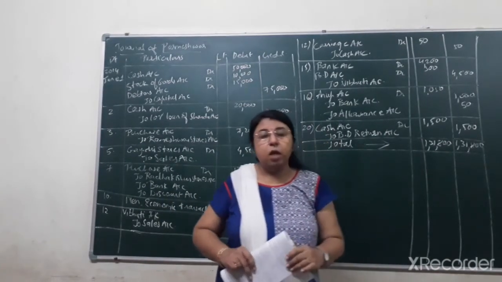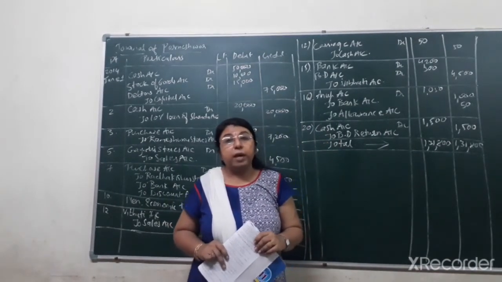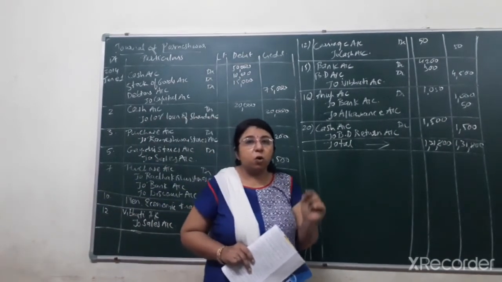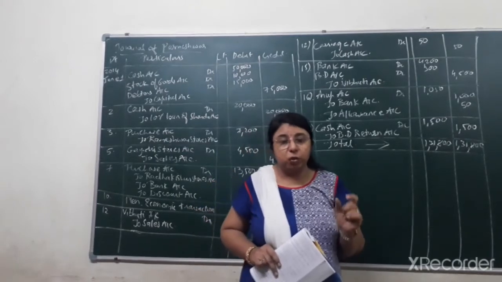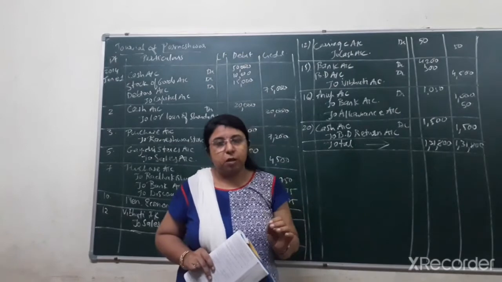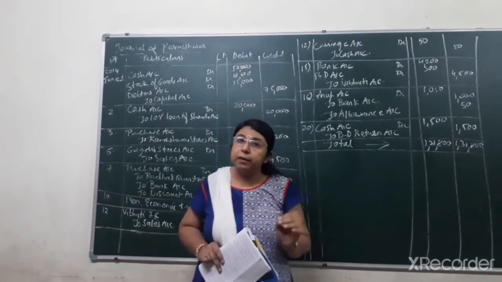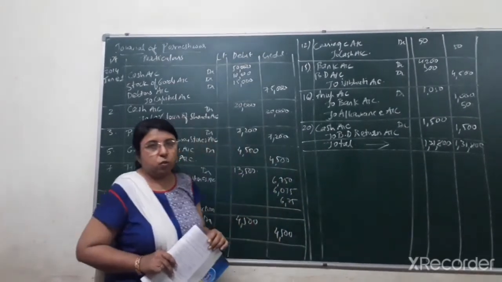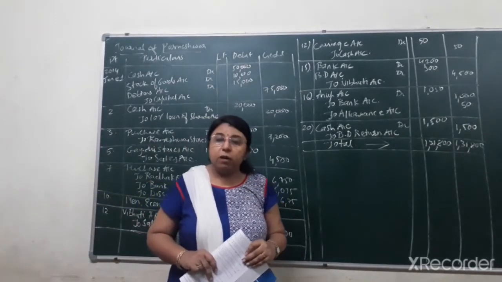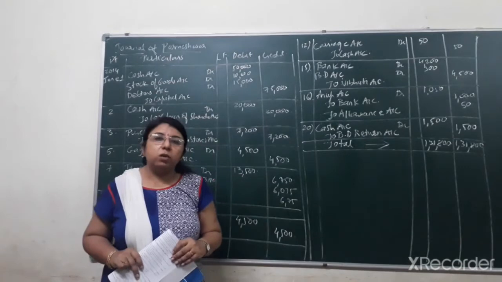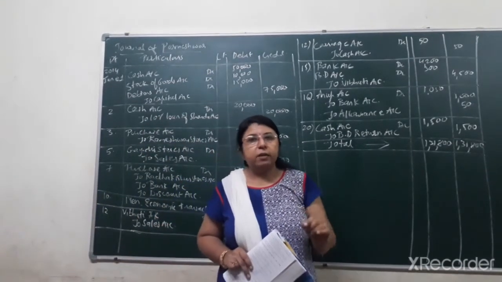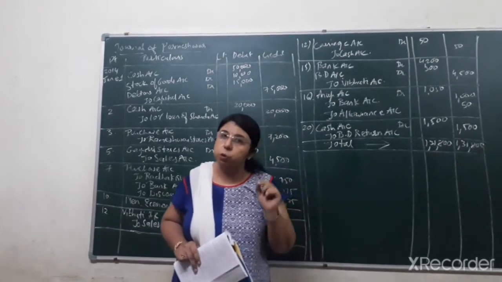trade discount. Now over here we have purchased the goods at 10% trade discount. Students, over here the name of the shop has been given to you, that is Rameshwar stores, and nowhere is the word cash mentioned. It is understood that this is a credit transaction, not a cash transaction. Now what is the amount of goods purchased, that is 8,000. On 8,000 will come 10% trade discount, that is 800. So 8,000 minus 800 would come to 7,200.